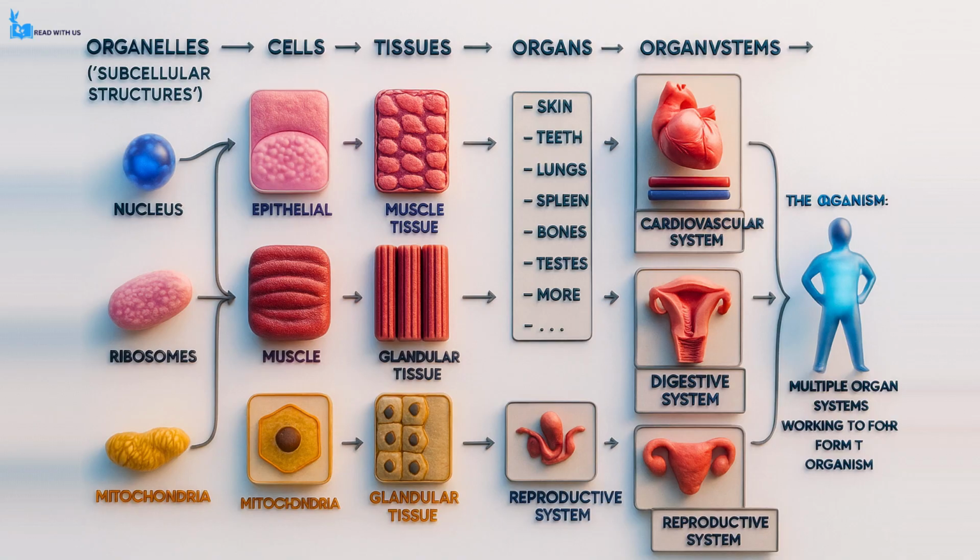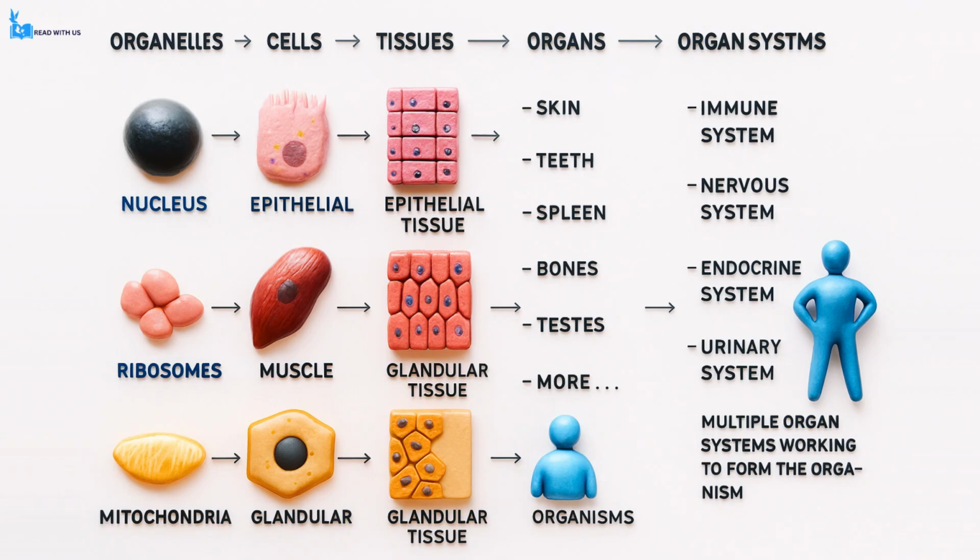Moving up in complexity, we come to organs, which are made up of different types of tissues working together. An organ is therefore defined as a group of different tissues joined together to carry out a particular function. For example, the stomach is an organ composed of epithelial tissue, which protects and lines it, muscle tissue, which churns and mixes the food, and glandular tissue, which releases digestive enzymes and acids. These tissues all cooperate to allow the stomach to kill harmful microorganisms and break down proteins in the food we eat. Other examples of organs include the liver, which filters toxins and processes nutrients, and the pancreas, which produces digestive enzymes and hormones such as insulin.